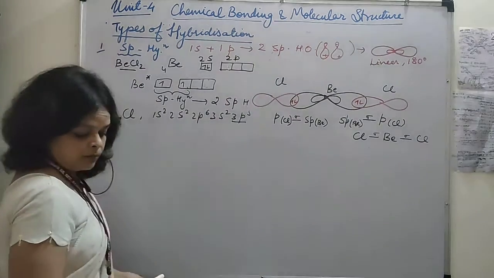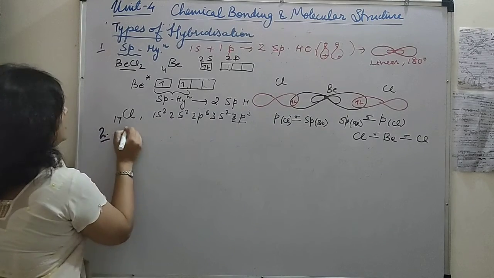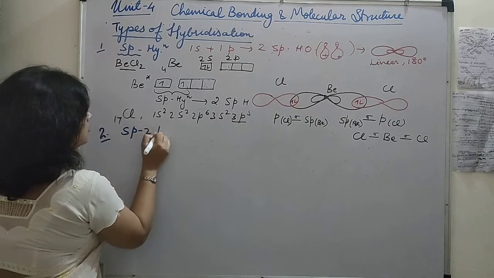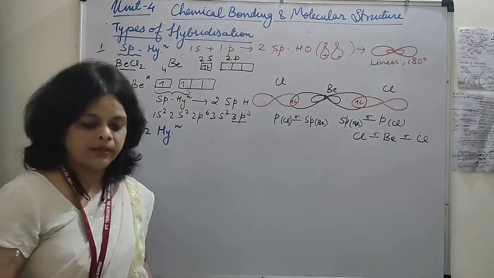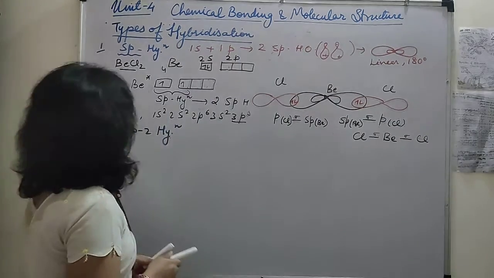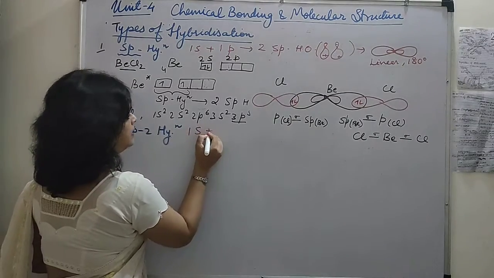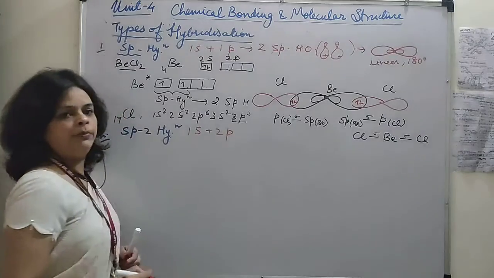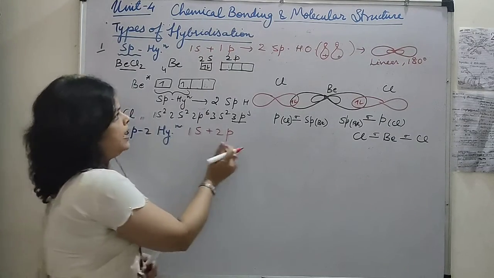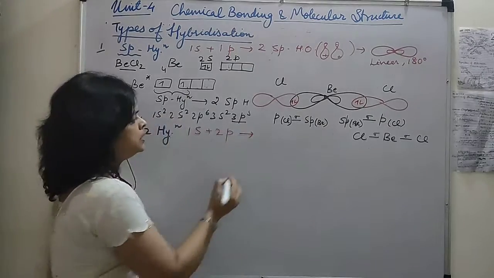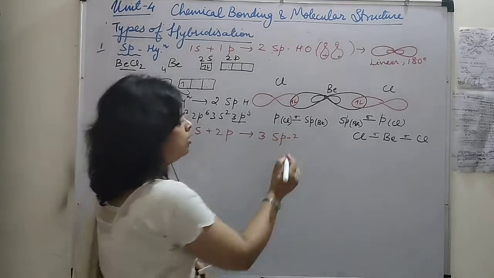Now we will move on to the next type, that is sp2. sp2 hybridization means 1 s and 2 p orbitals undergo hybridization and it will result in 3 sp2 hybrid orbitals.